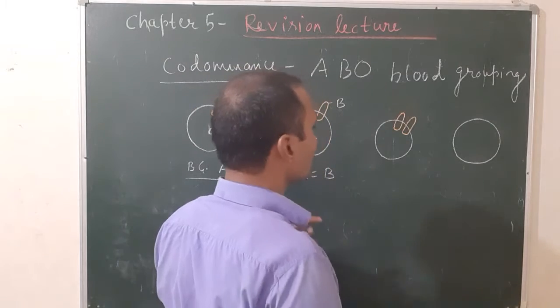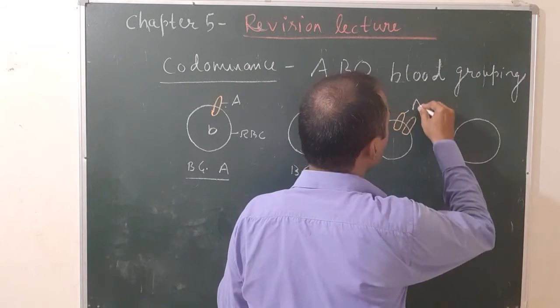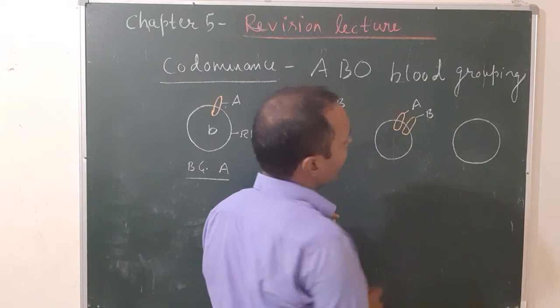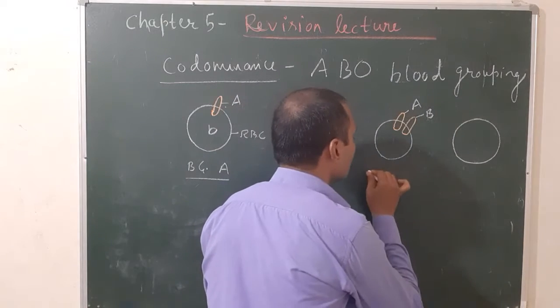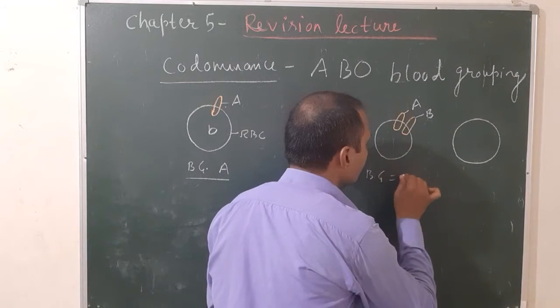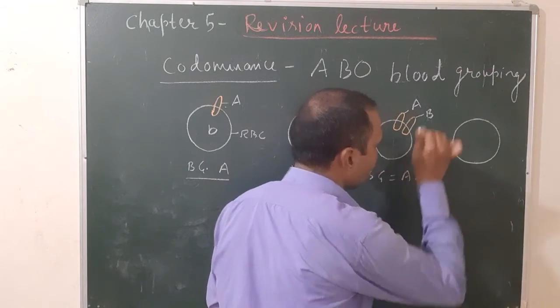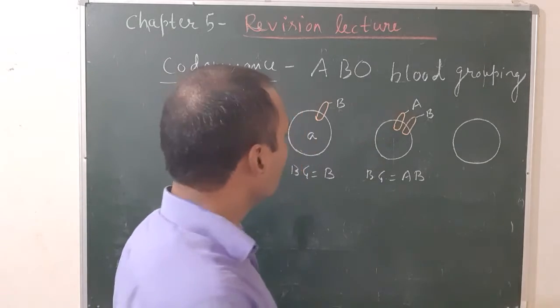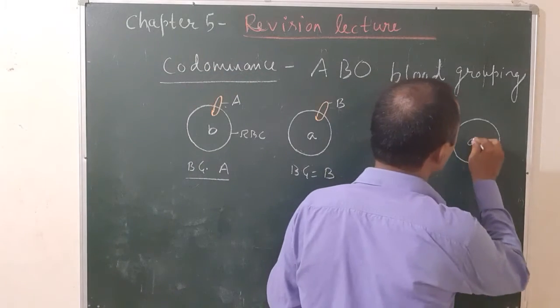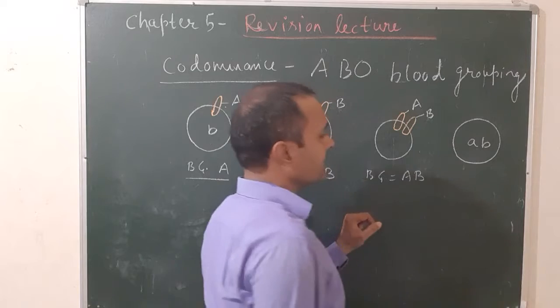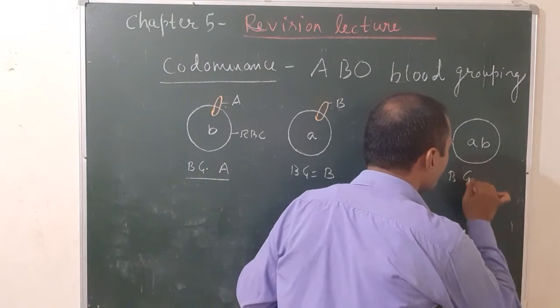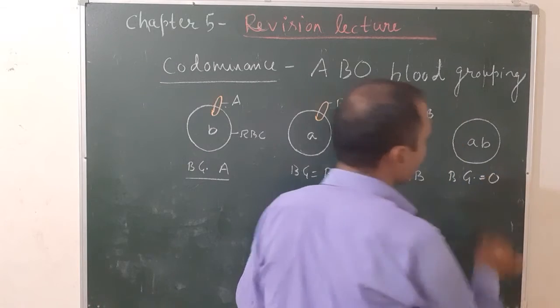When the surface of the RBC contains both the antigens, antigen A and antigen B, but no antibody in the blood plasma, this condition is known as blood group AB. But when the blood plasma contains both the antibodies, but there is no antigen on the RBC, this is known as blood group O.